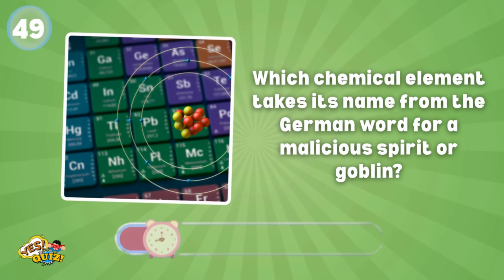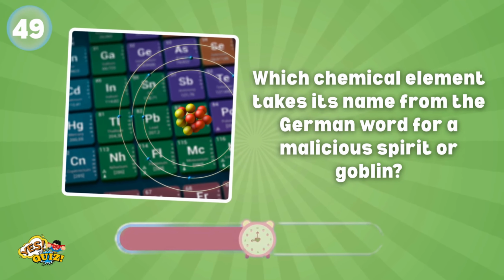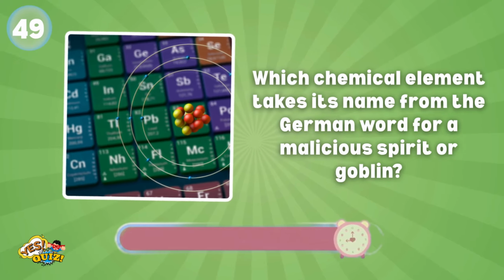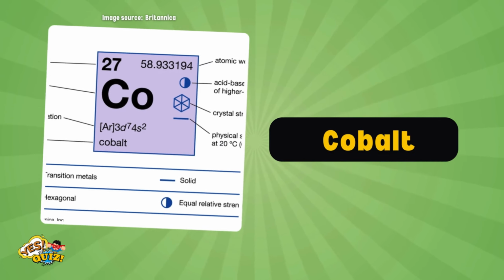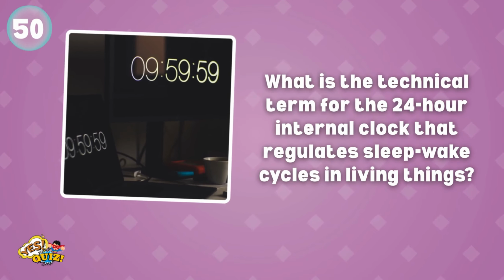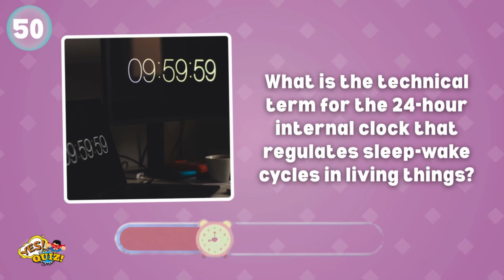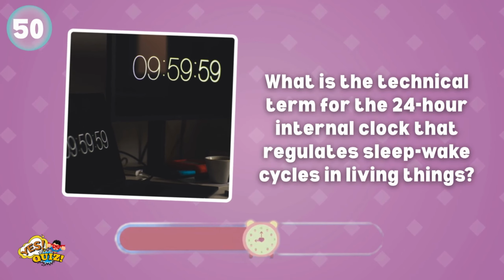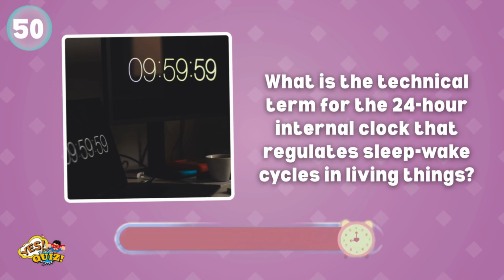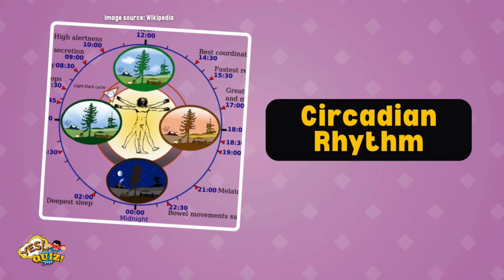Which chemical element takes its name from the German word for a malicious spirit or goblin? It's cobalt. Did you get it correctly? Last question. What is a technical term for the 24-hour internal clock that regulates sleep-wake cycles in living things? It's the circadian rhythm.